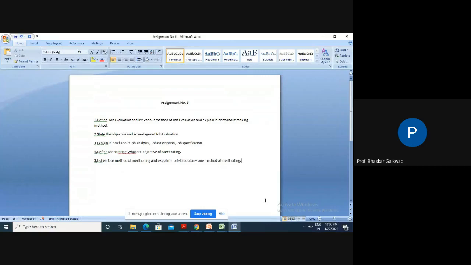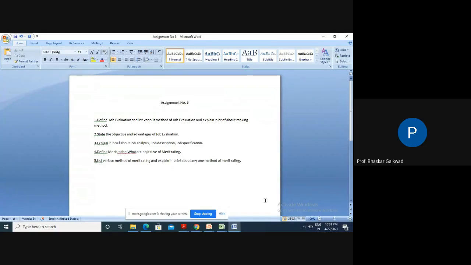Then the fourth objective of job evaluation, to establish sound wage structures. Worker gets this much salary, supervisor this, junior engineer this much, senior engineer this, middle management this, top management this. To decide the wage structures for this manpower used in industry, we require job evaluations.